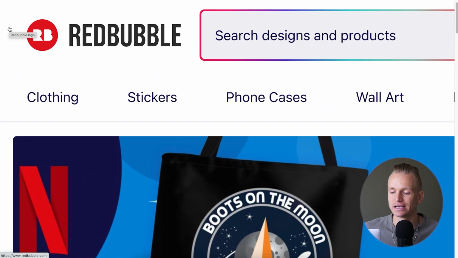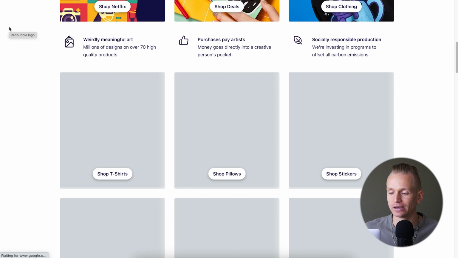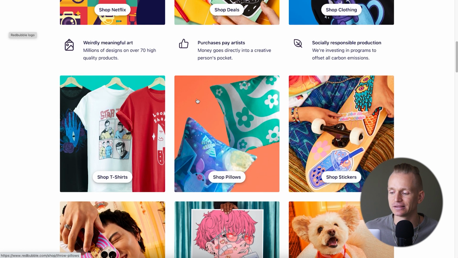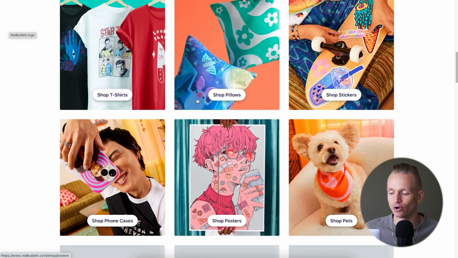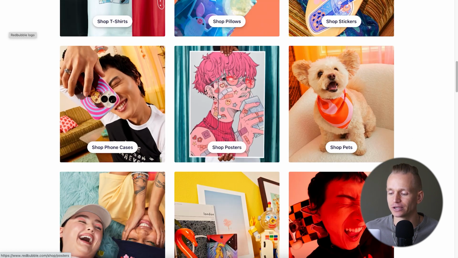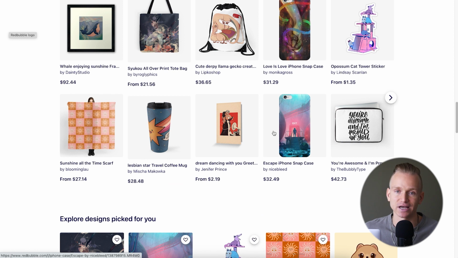So first of all, there's a bunch of other different websites, aside from Etsy, where you can upload your designs. One of the websites is Redbubble, and basically here, kind of similar concept. It's probably even easier because here you just upload your design, and then they are going to put your design on all of these different things like t-shirts, stickers, and so on and so forth. And whenever they sell something that has your design, you are just going to get a cut. And there are a bunch of these different websites where you can do this.